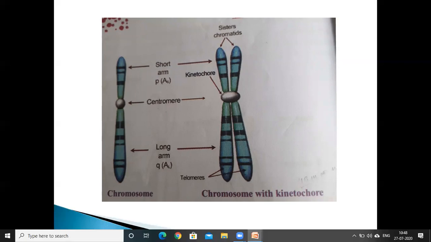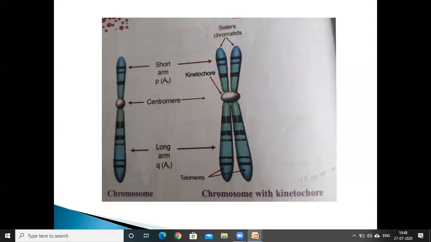These sister chromatids are joined together by a common structure, the centromere, and at the remaining places they are separated.